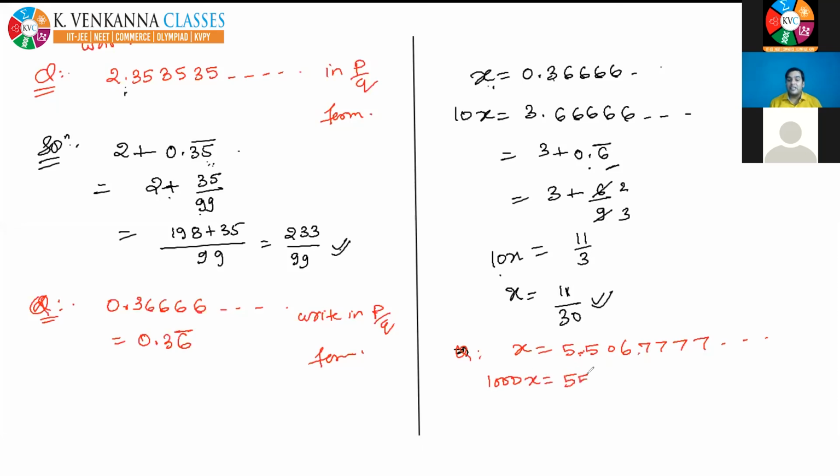So you will get 5506.7777. You can write it as 5506 plus 0.7 bar, and write this 0.7 bar using the shortcut: 5506 plus 7 by 9. You can take the LCM, shift 1000 into the denominator, and that is the answer. Clear or not? Please tell me. If anyone has any doubt, they can ask.